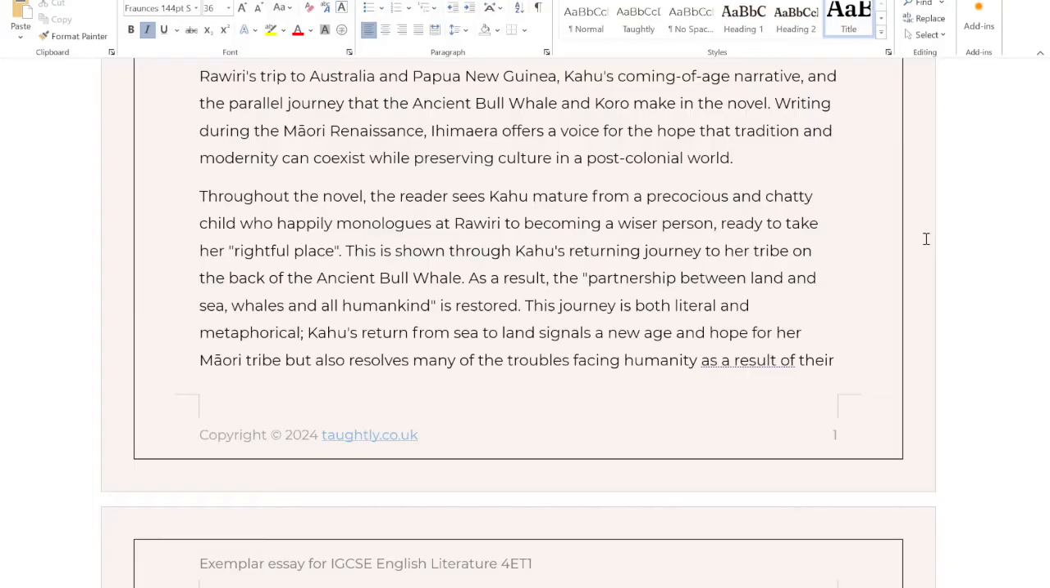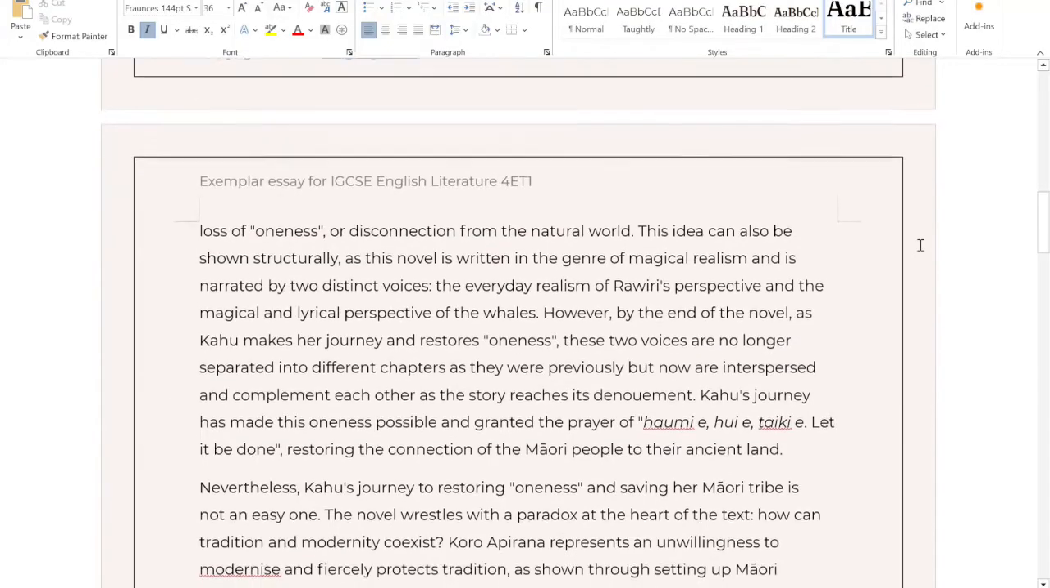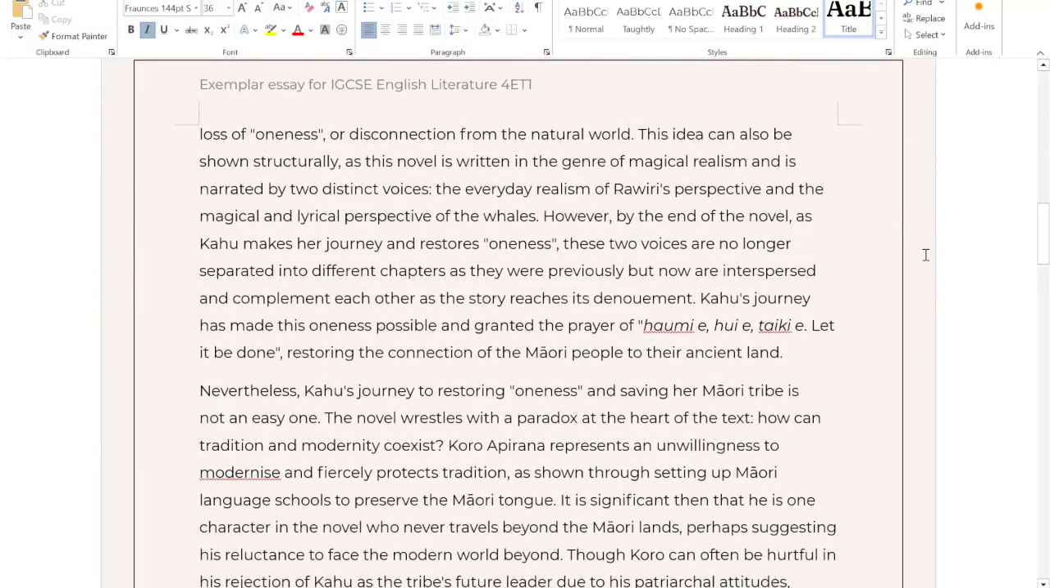Kahu's return from sea to land signals a new age and hope for her Maori tribe, but also resolves many of the troubles facing humanity as a result of their loss of oneness or disconnection from the natural world. This idea can also be shown structurally, as this novel is written in the genre of magical realism and is narrated in two distinct voices: the everyday realism of Rawiri's perspective, and the magical and lyrical perspective of the whales.